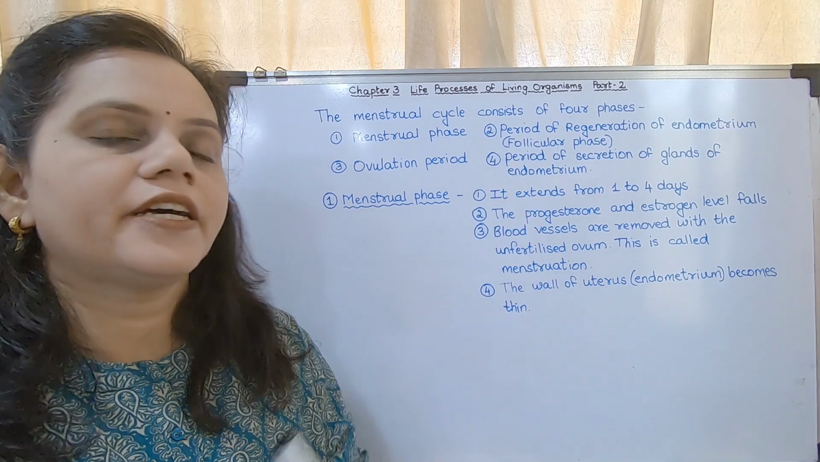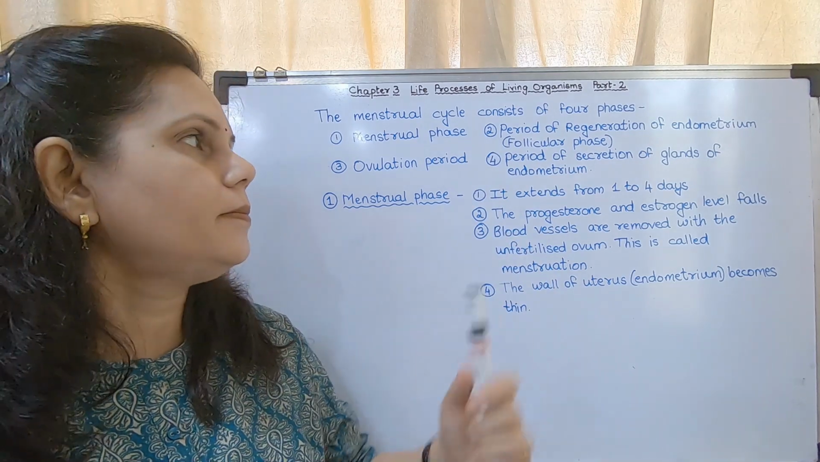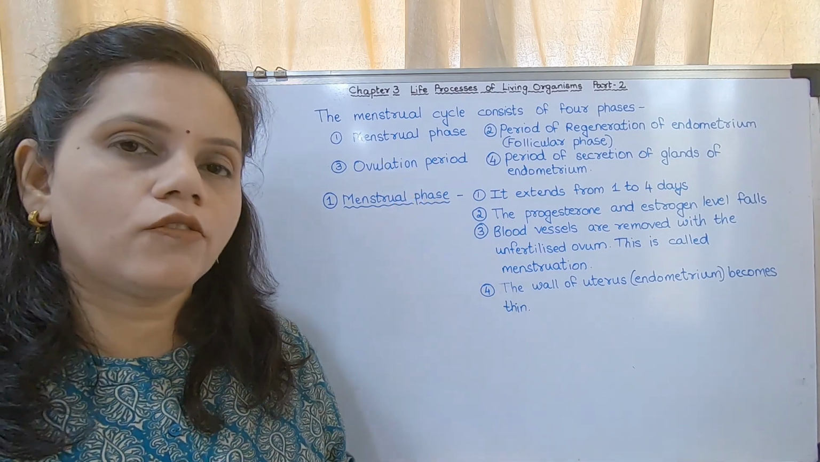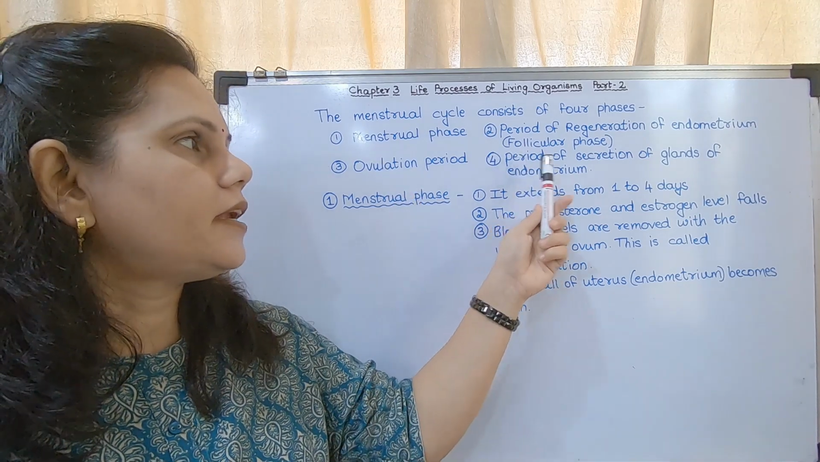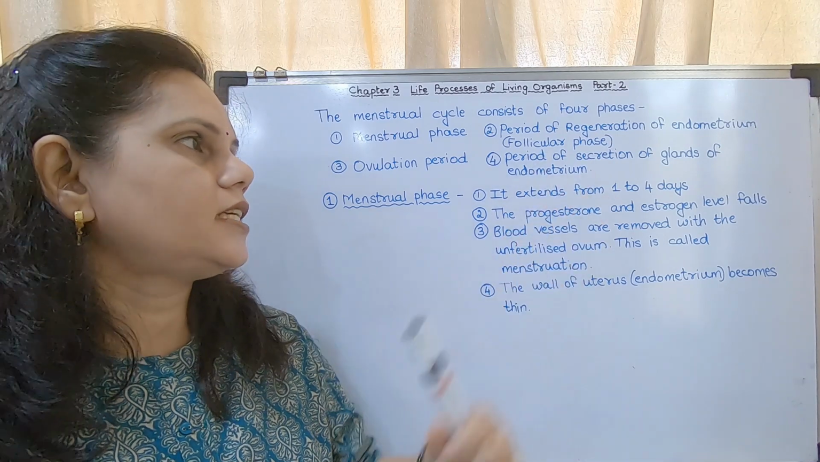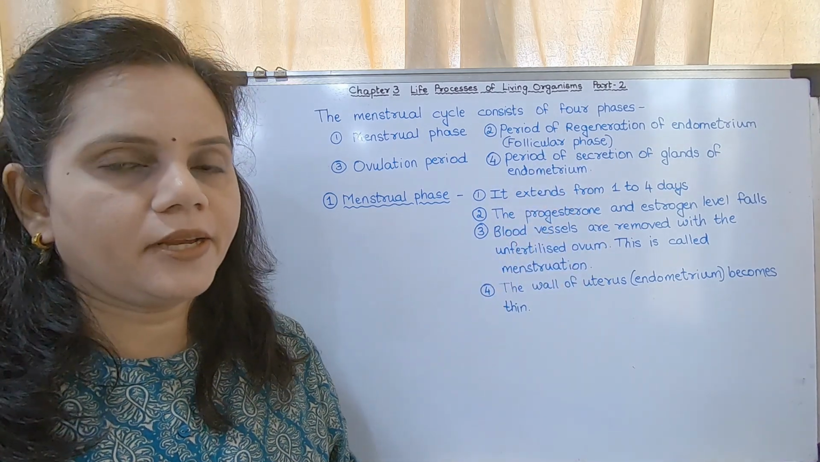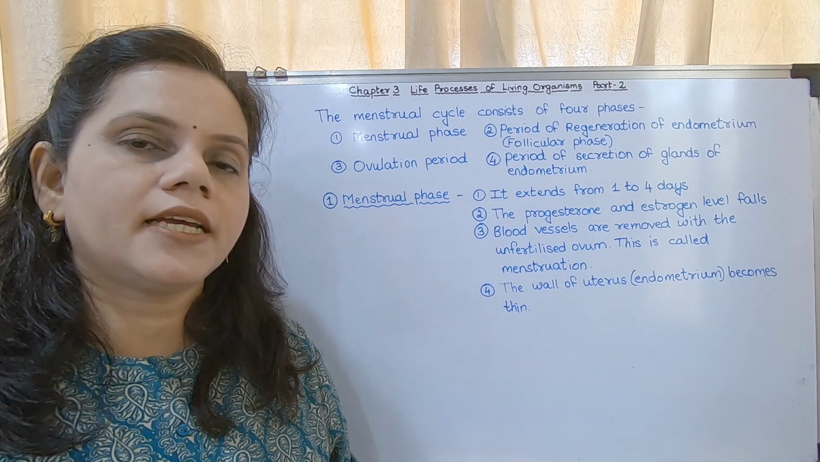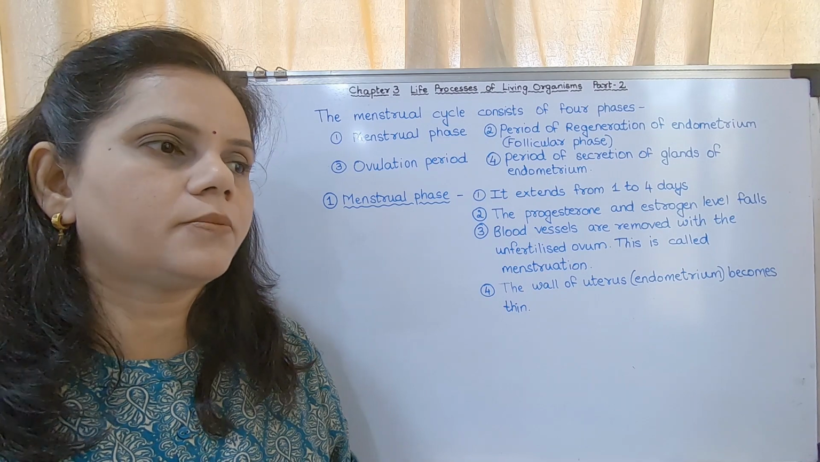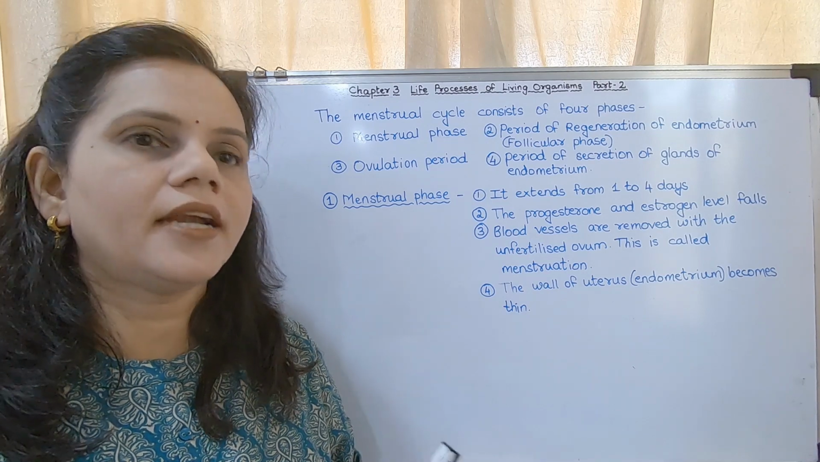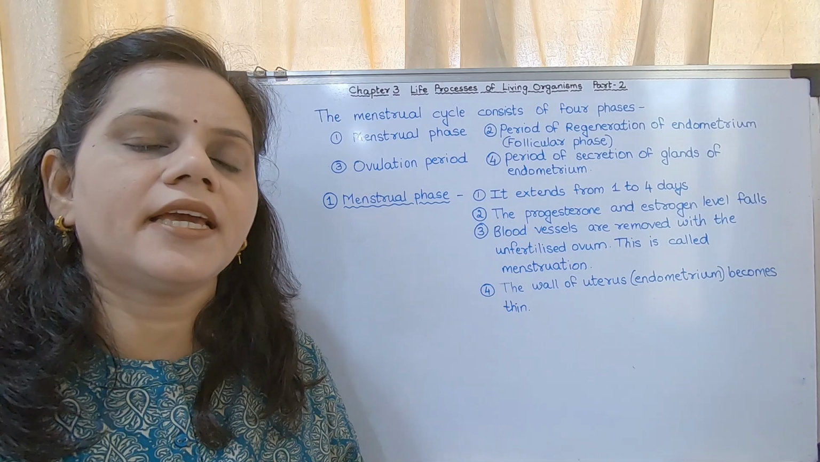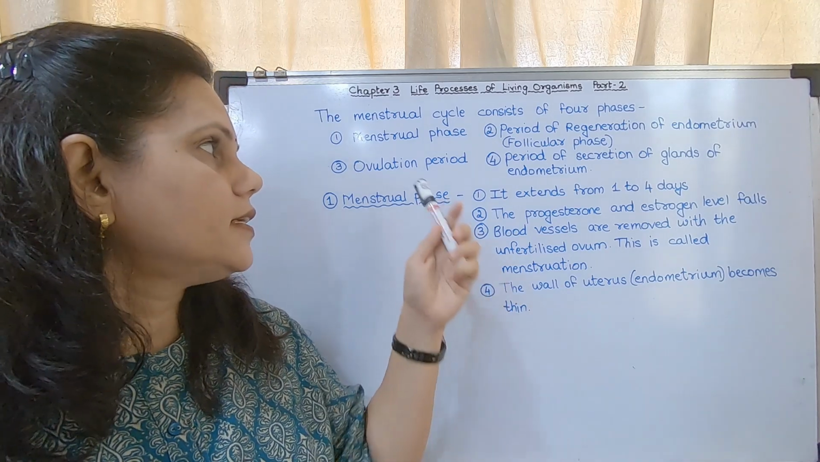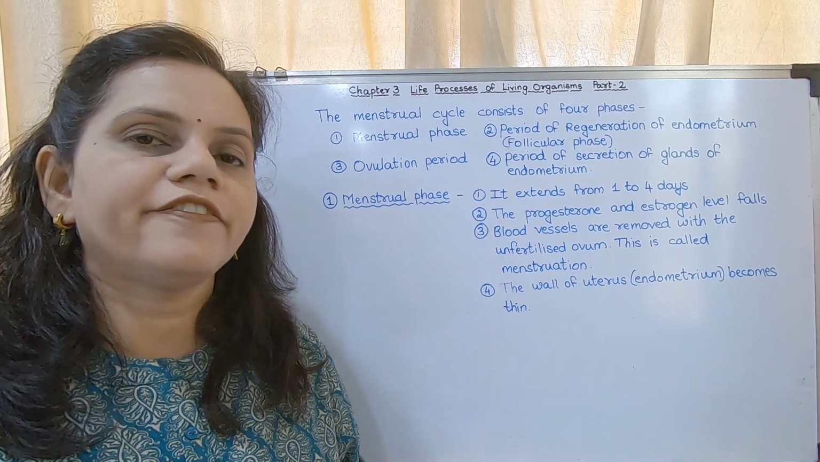Second is the period of regeneration of endometrium, which is also called the follicular phase. The third is the ovulation period. The fourth is the period of secretion of glands of endometrium. First we will see the first phase, when a girl reaches the age of 10 to 12 years. Then these changes occur in the body of the female.